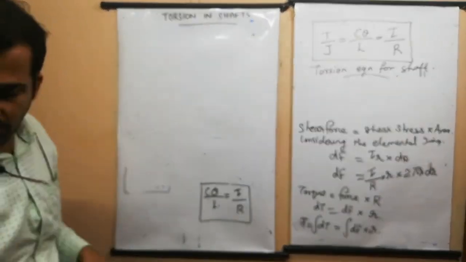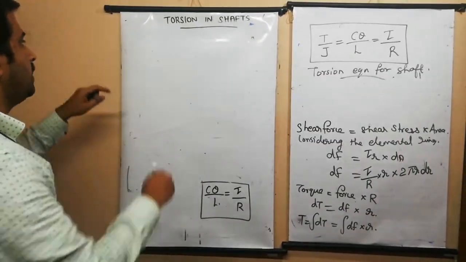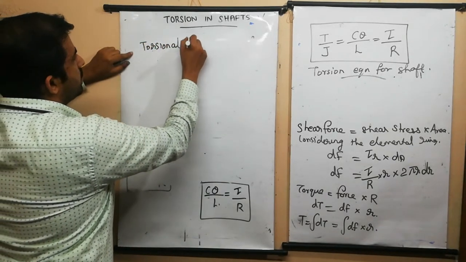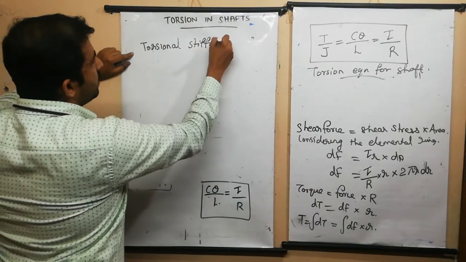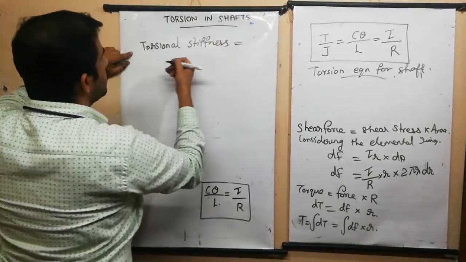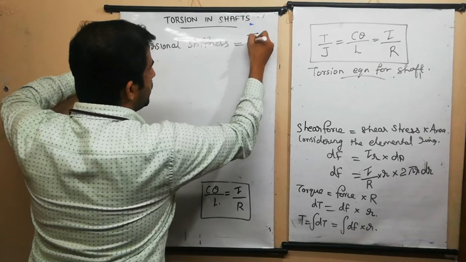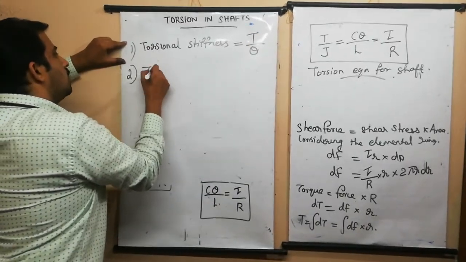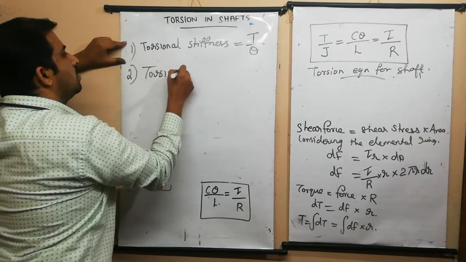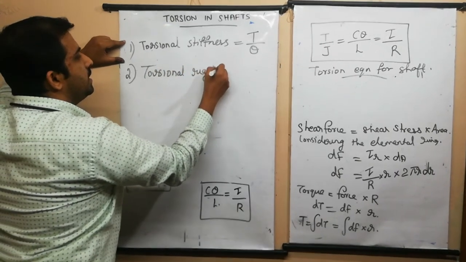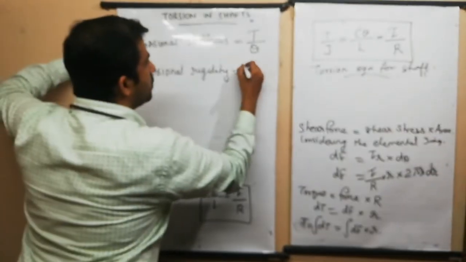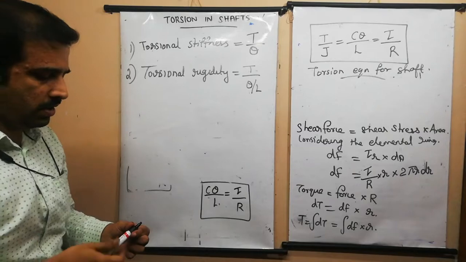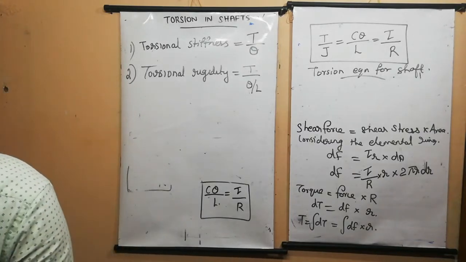First term we want to see is the torsional stiffness. It is very simple. Torsional stiffness is equal to T divided by theta. Second term is torsional rigidity, and torsional rigidity is equal to T divided by theta divided by L.